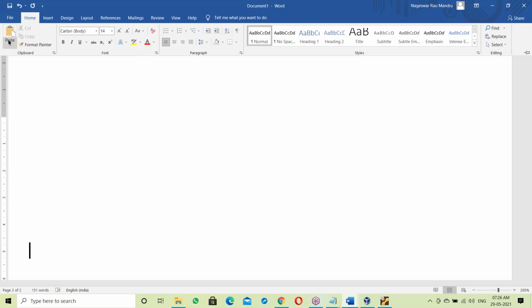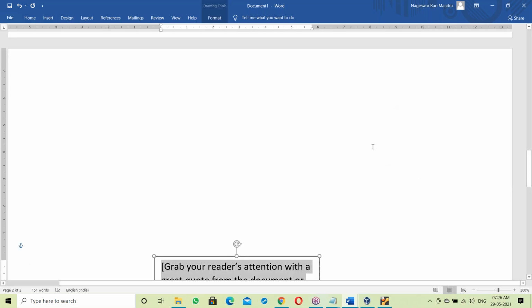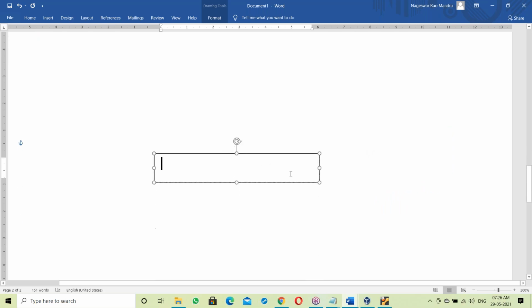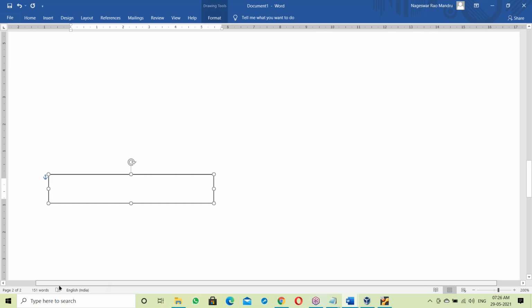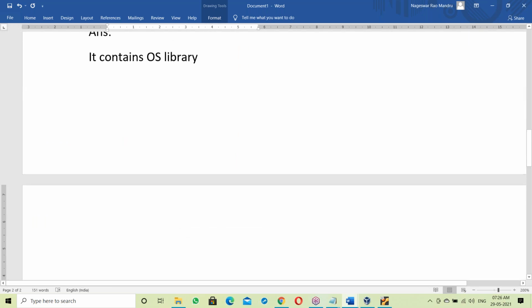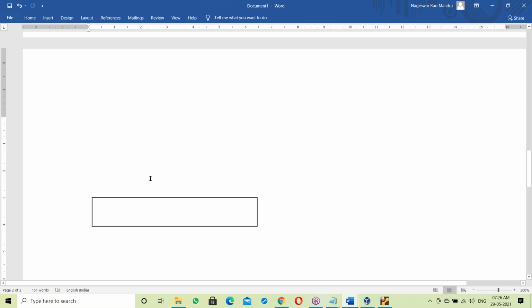Let us take different platforms here. First, let us take Windows platform. Platform is OS. Windows platform, Linux platform, and Unix platform.